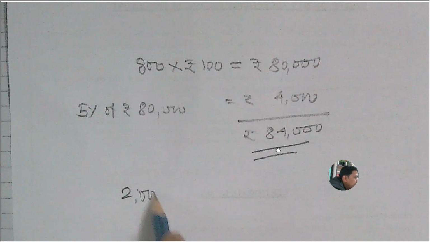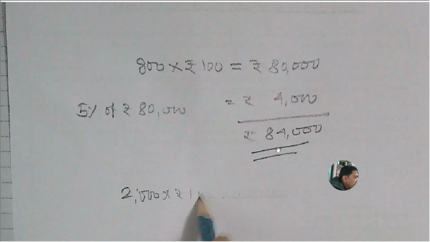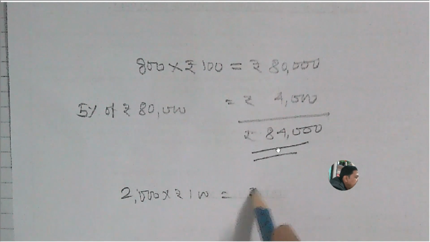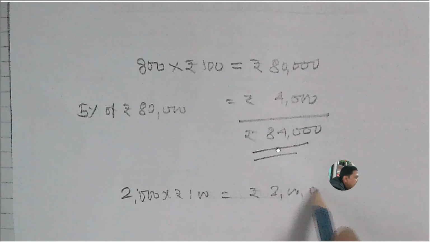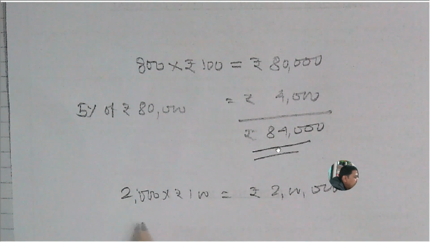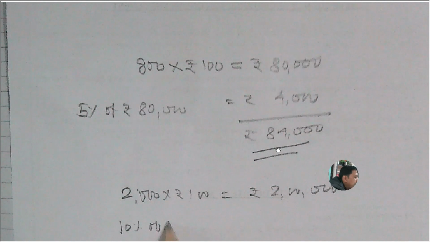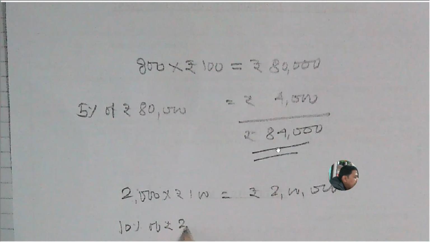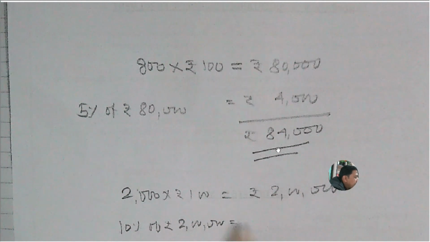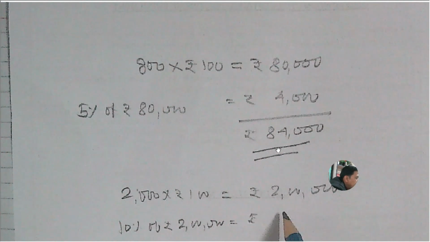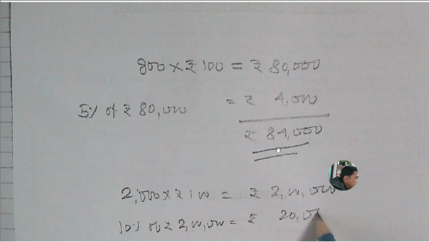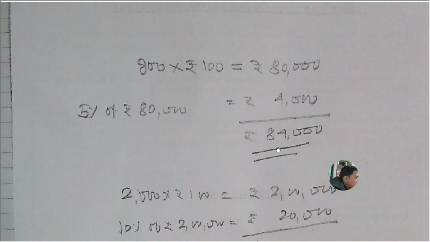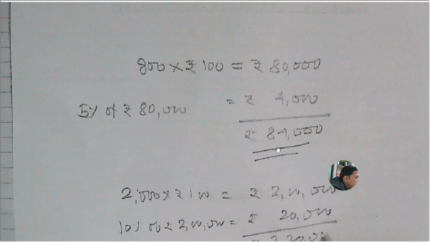2,000 equity shares of rupees 100 each, rupees 2 lakh, and at a premium of 10%. So 10% of rupees 2 lakh is rupees 20,000. So the total amount received is 2 lakh 20,000.